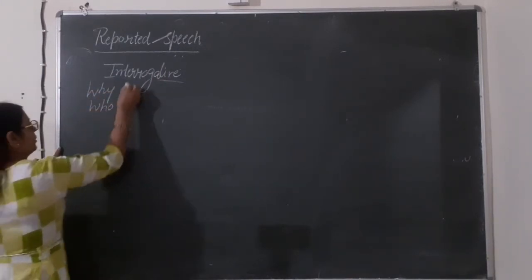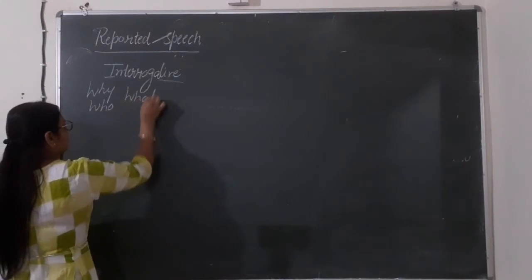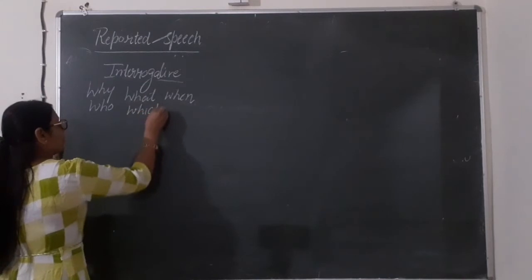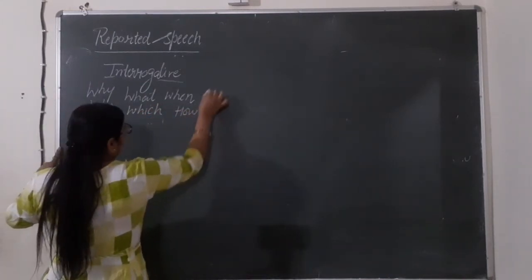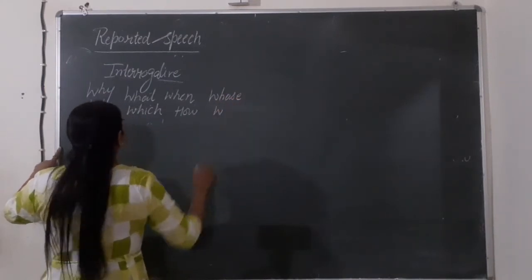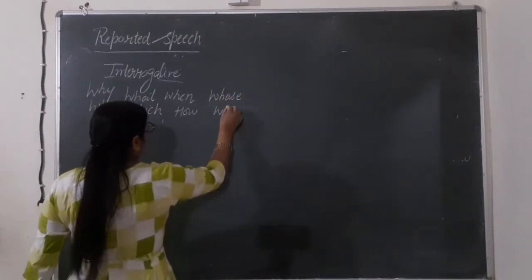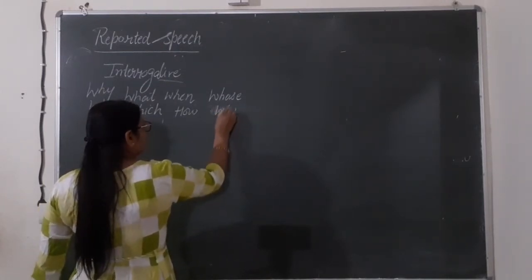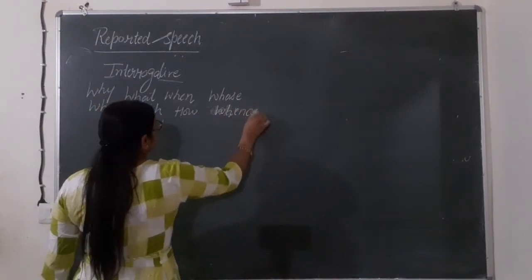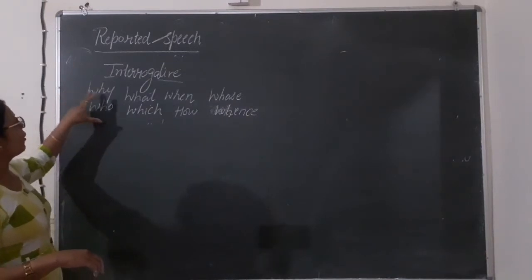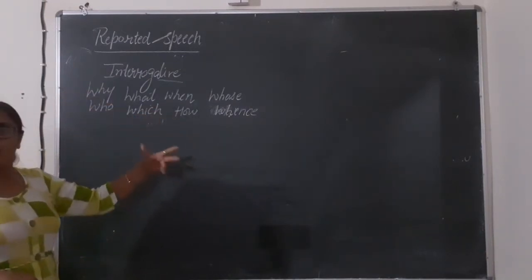Like where we are having why, who, what, when, which, how, whose, and whence, etc. When and whence both are same. Let's see how to do these sentences.